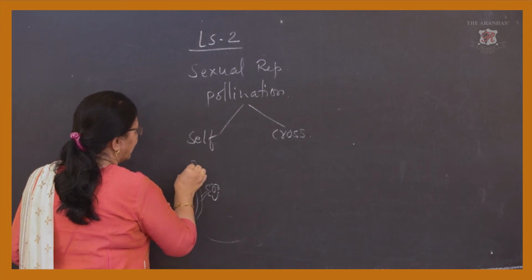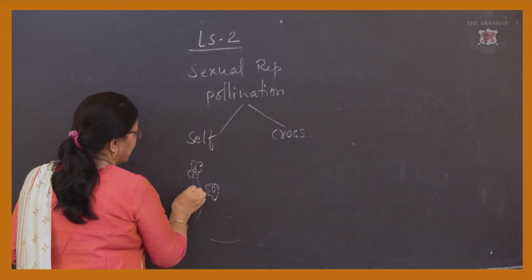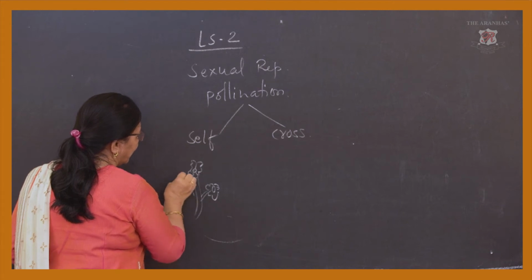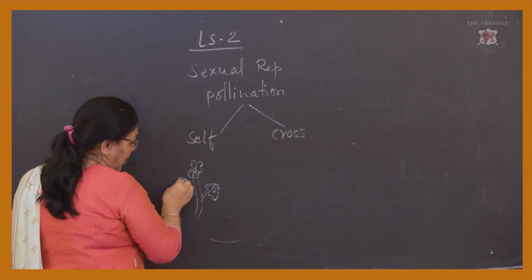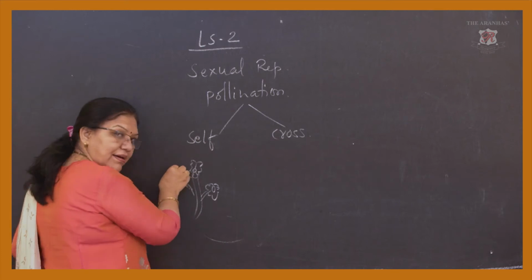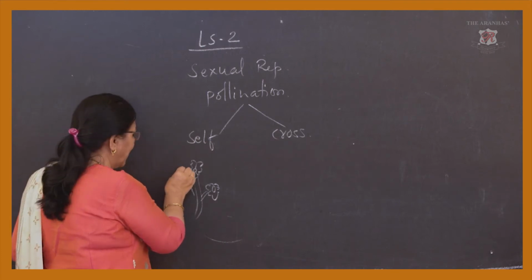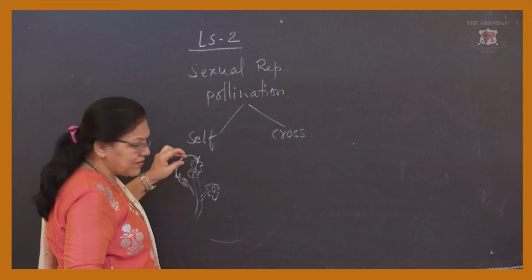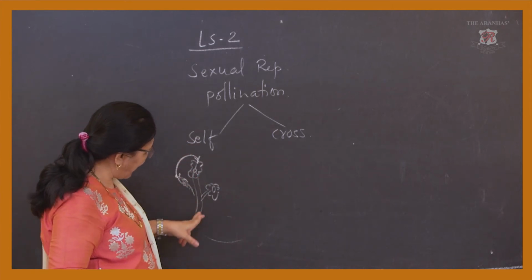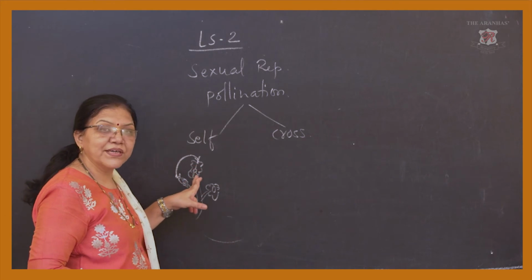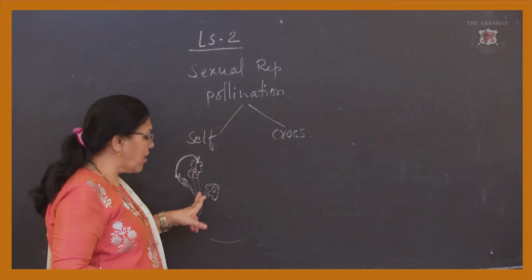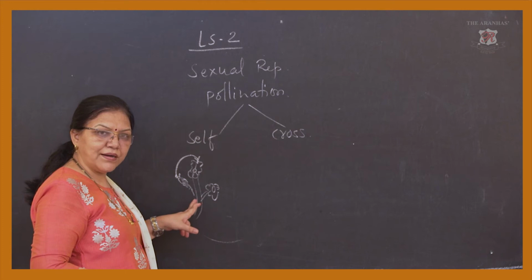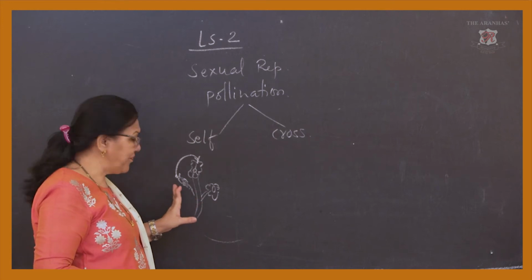This is the flower. This is the male part of the flower. Fine. Now here the anthers are there. Anthers, now you understood well. Pollens are coming out and they dropped on the same plant's flower. Understood?